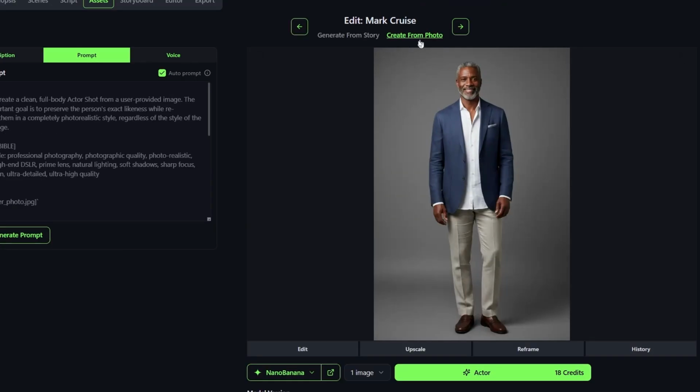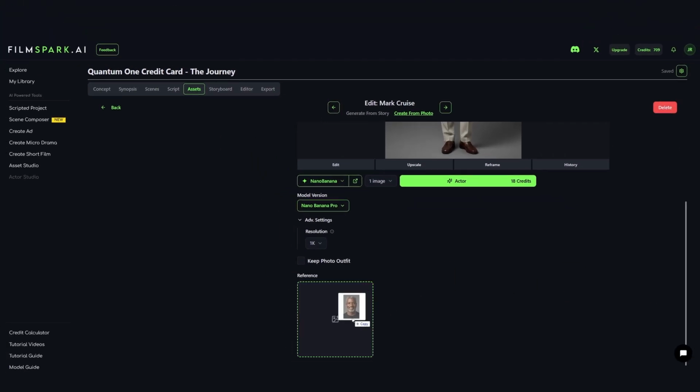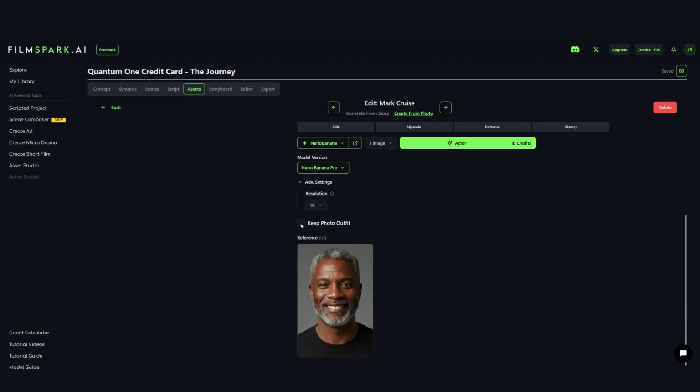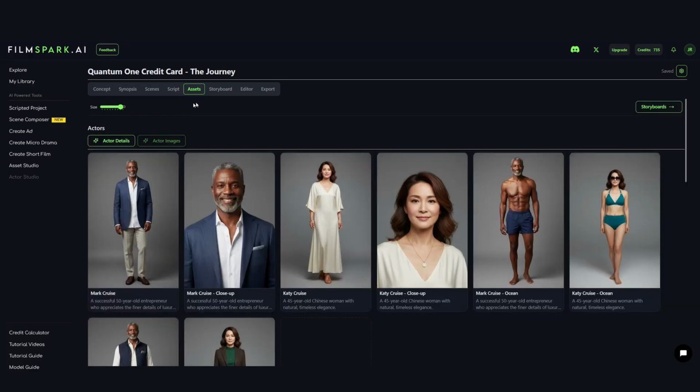Need a specific likeness? Use Create from Photo to cast yourself, a client, or a specific actor into the story. By checking Keep Photo Outfit, you ensure that AI respects the reference clothing while matching your project's unique art style.